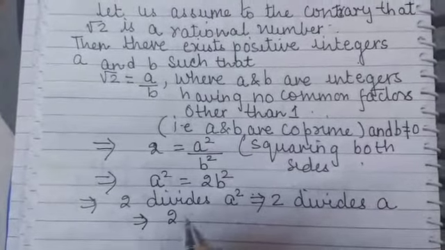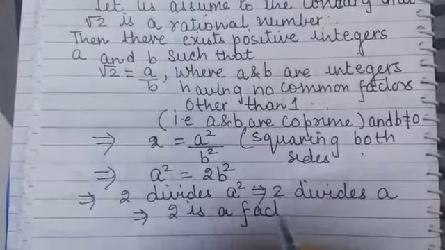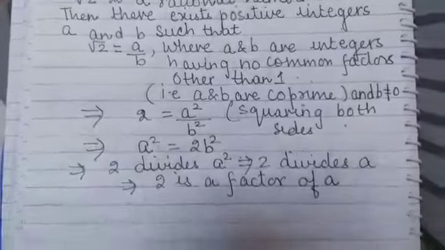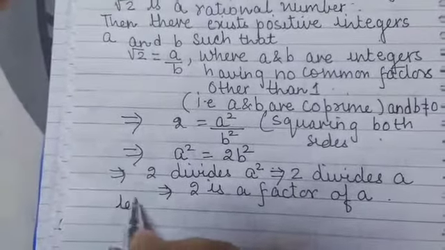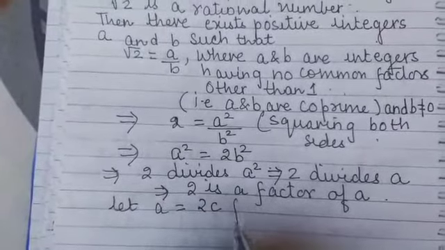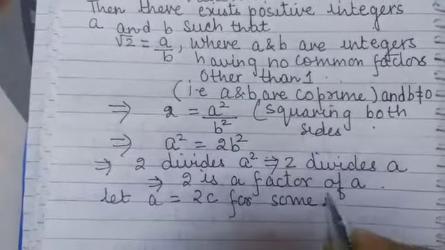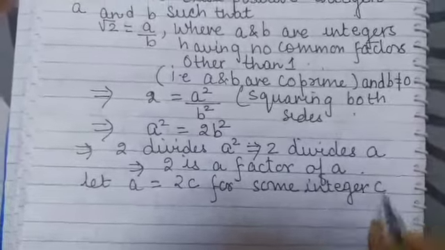So 2 is a factor of a. Let a be equal to 2c for some integer c.